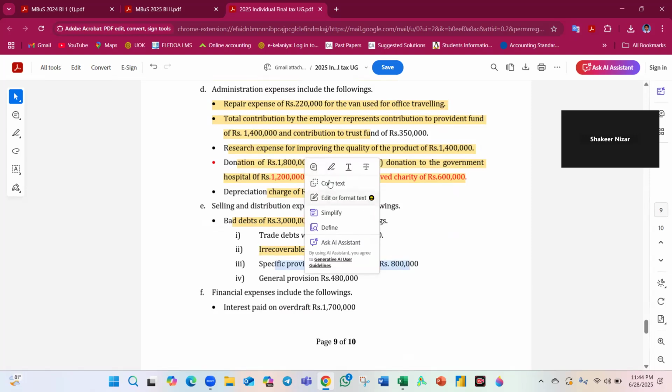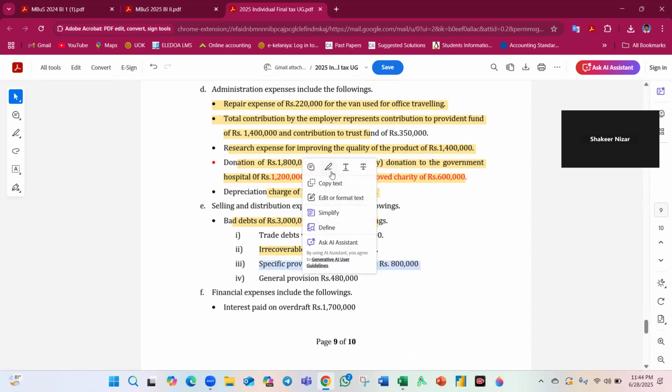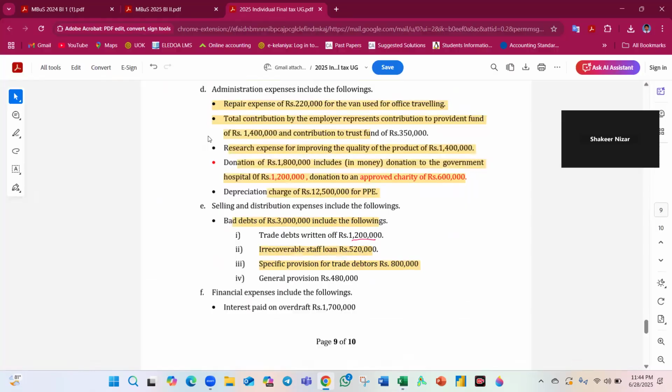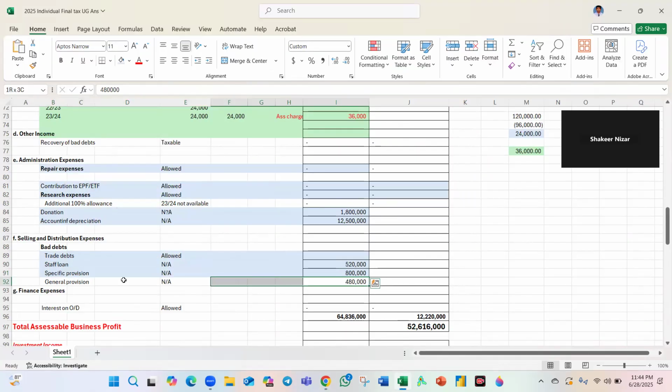Provisions are not allowed. You can remember, any provision is not allowed in taxation. You can't do it, it is cash basis. You add back 8 lakhs. Special provision, general provision, it is the same thing irrespective of the provision type. Okay.